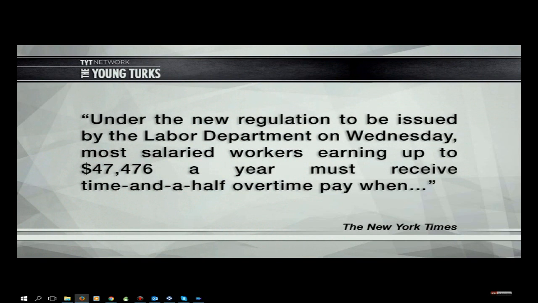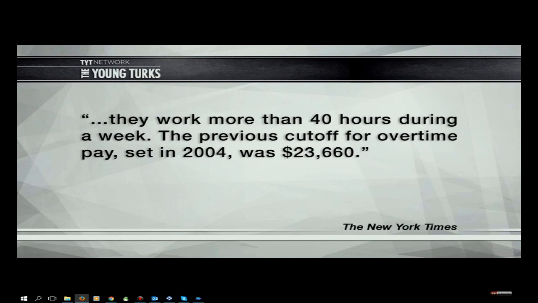So, under the new regulation to be issued by the Labor Department on Wednesday, today, most salaried workers earning up to $47,476 a year must receive time and a half overtime pay when they work more than 40 hours during a week. The previous cutoff for overtime pay, set in 2004, was $23,660. Okay. Now, once the rules go...